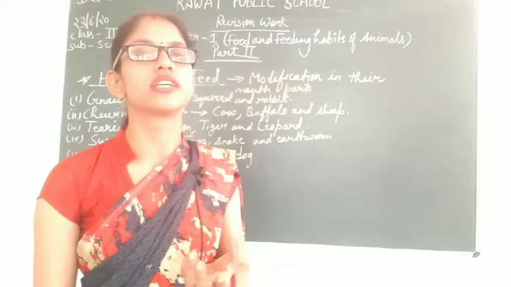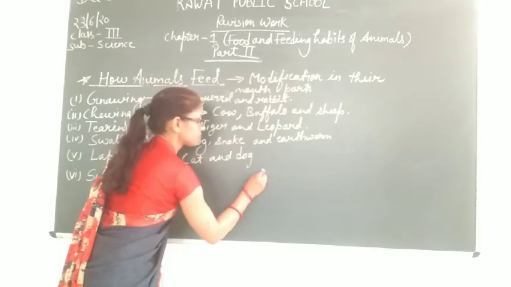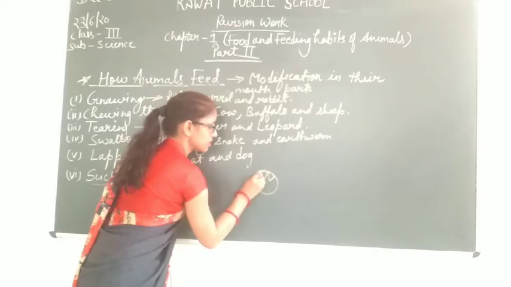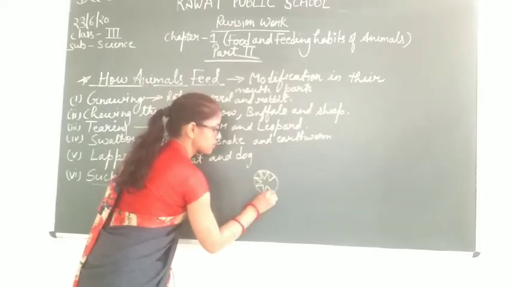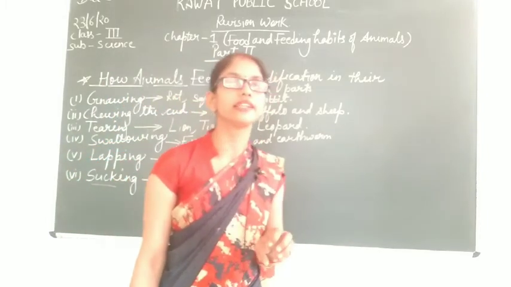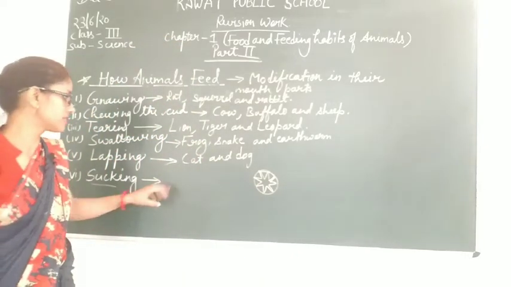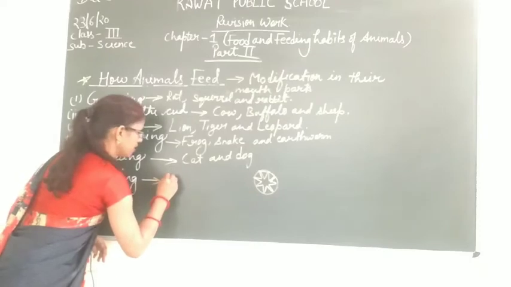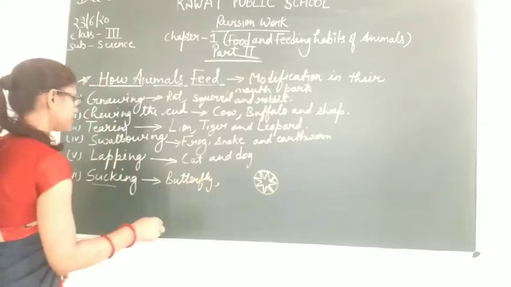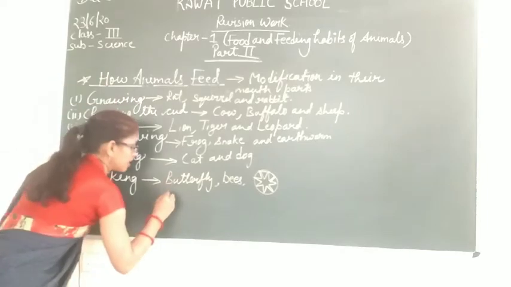Similarly, leeches also suck human blood, and they have a circular mouth with toothed jaws. The jaws present in leeches help them to stick to the body of animals, and then they suck the blood of animals. So the animals that follow the sucking method are butterfly, bees, that is honeybee, leeches,